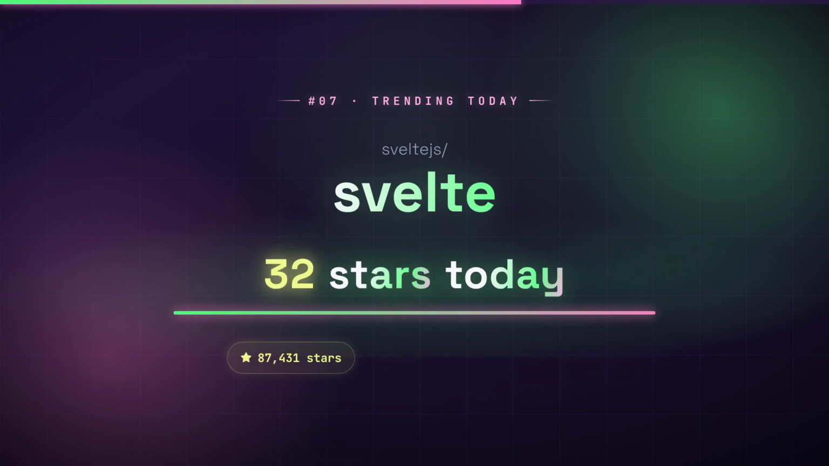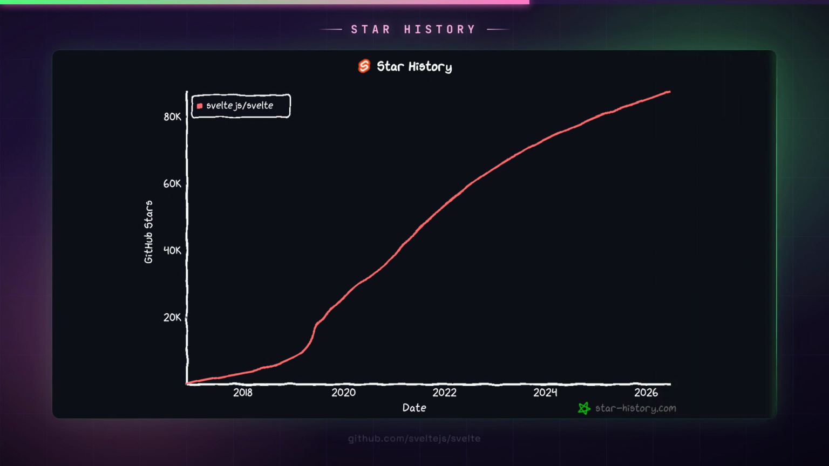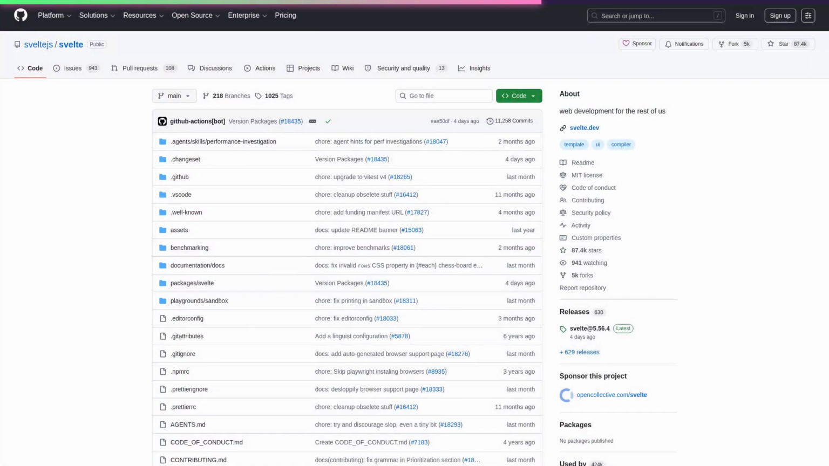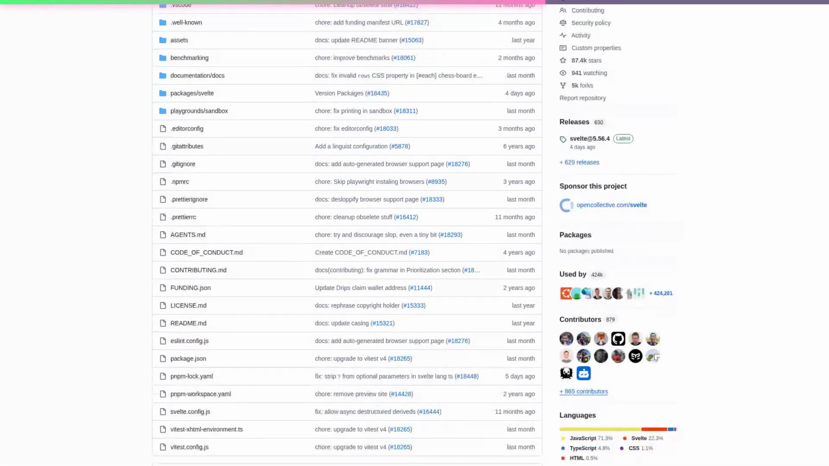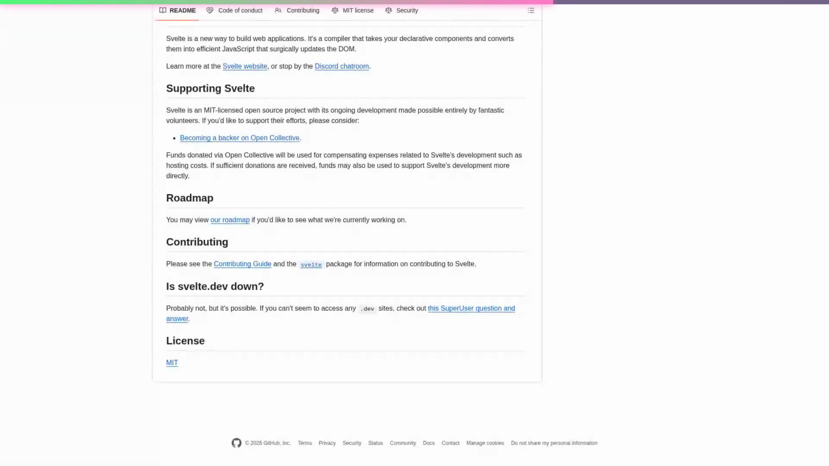Number 7. Svelte. 32 new stars today. Svelte shifts the work from the browser to the compile step, turning your declarative components into surgical DOM update code that runs without a virtual DOM overhead. This means you ship less JavaScript to your users and avoid the runtime diffing cost that slows down traditional frameworks, making it ideal for interactive dashboards, animations, and performance-critical web apps.